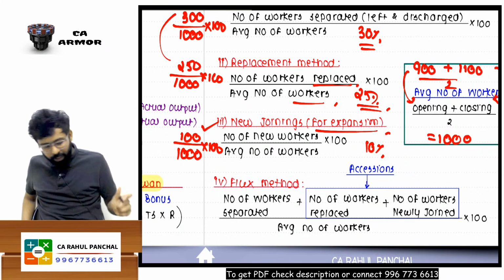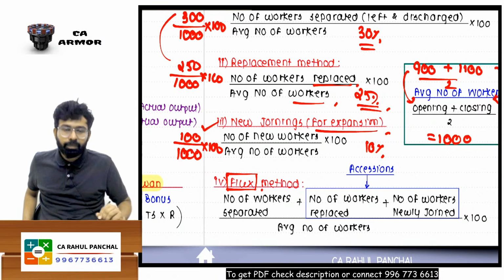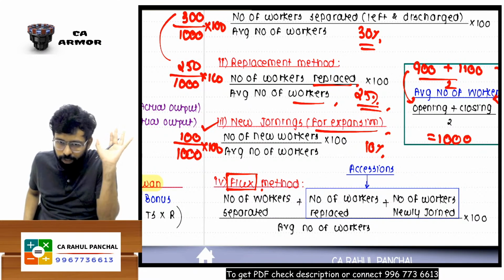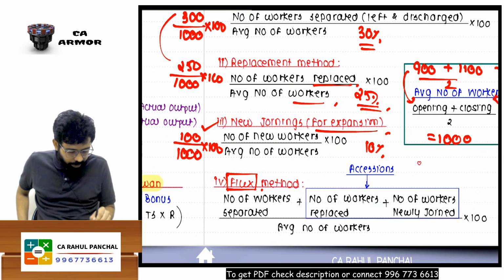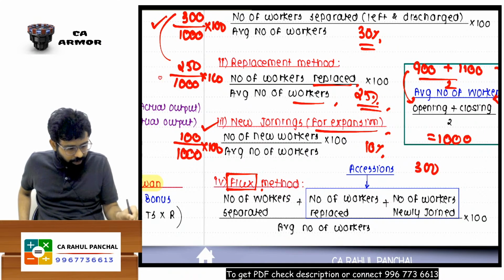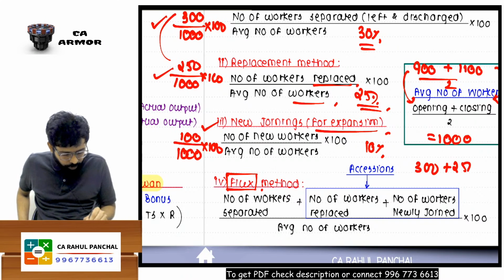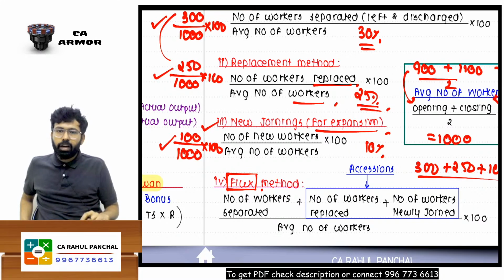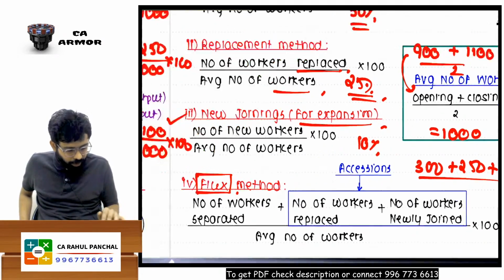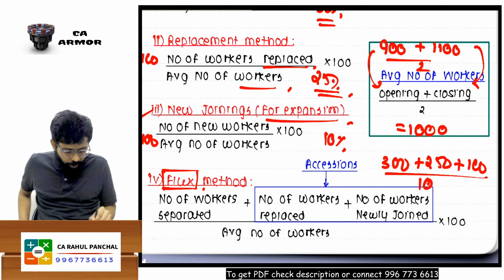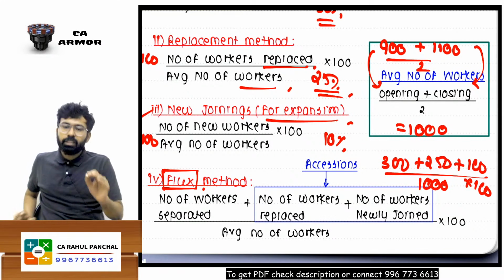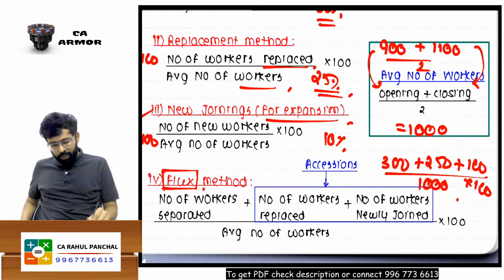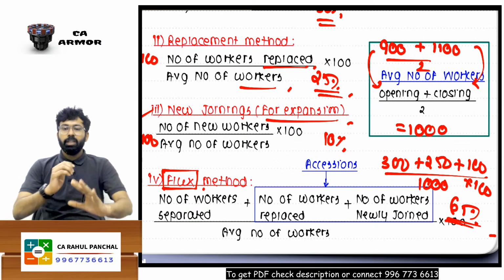And the last method is, sir, flux method. If we talk about flux method, sir, how will you get the answer? Simple. How many employees left? 300 left. Then 250 have joined in place of them. And then 100 employees that have been newly hired, new workers upon average into 100. That is your flux method. 300 plus 250 plus 100 upon 1000 into 100. That is 65%, guys. So this is your answer.